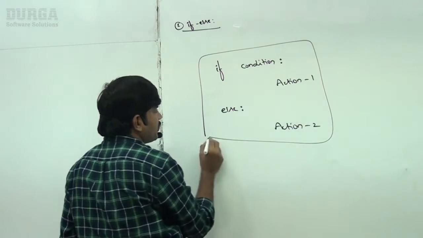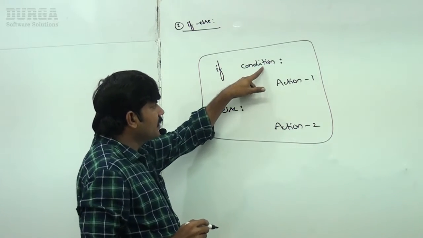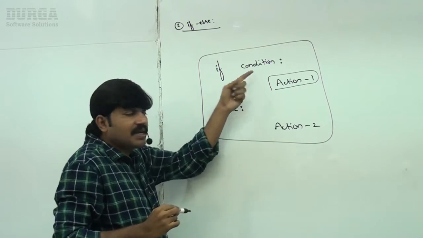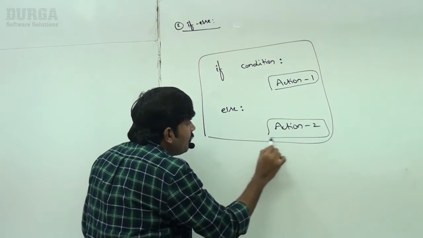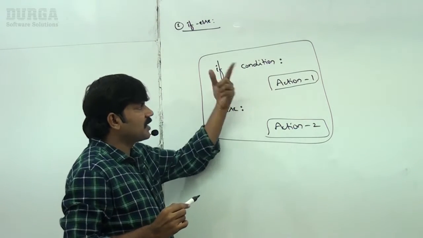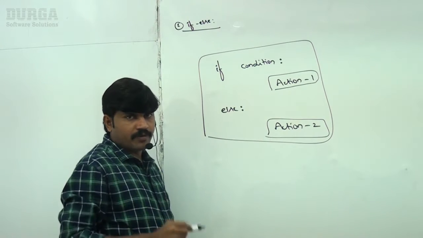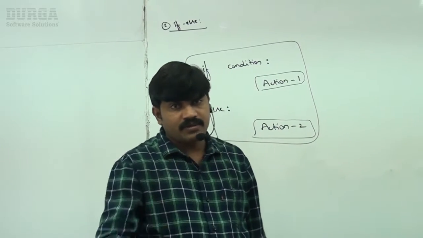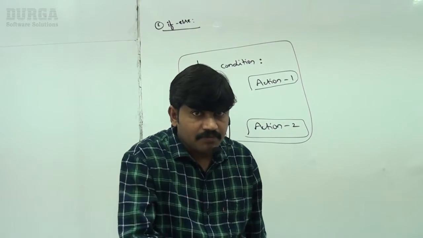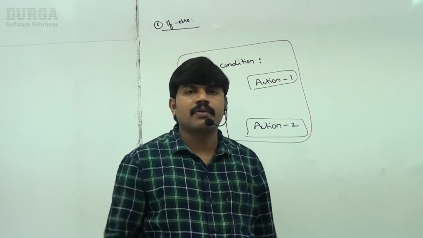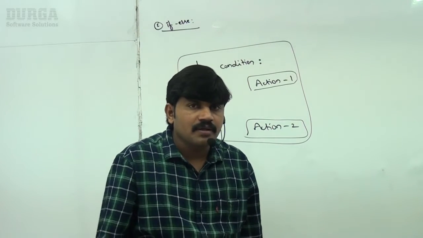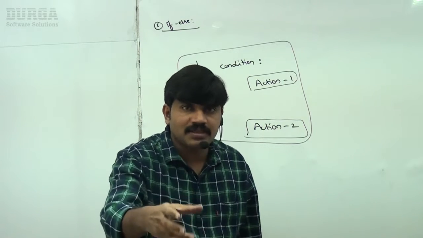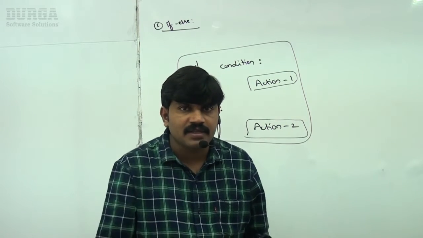Sir, take very special care, sir. So, if this condition is satisfied, action 1 will be performed. If this condition fails, action 2 will be performed. Remember, else means if this condition fails, then action 2 will be performed, sir. Sir, can you please give an example for this? Very simple, sir. What I will try to do is read some name from the keyboard. Enter name. If the name is Durga, print hello Durga, good evening. If the name is not Durga, hello guest, good evening. This is my requirement, right?